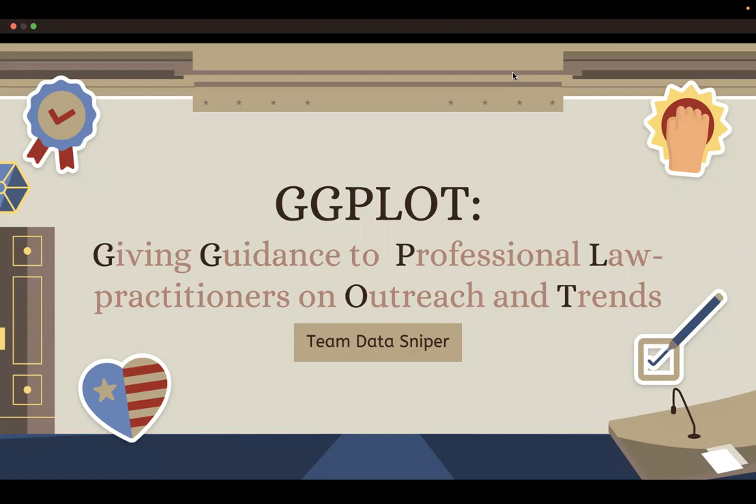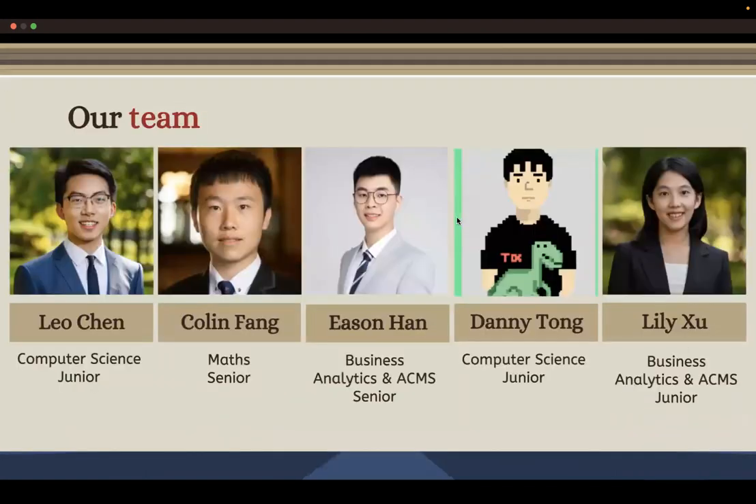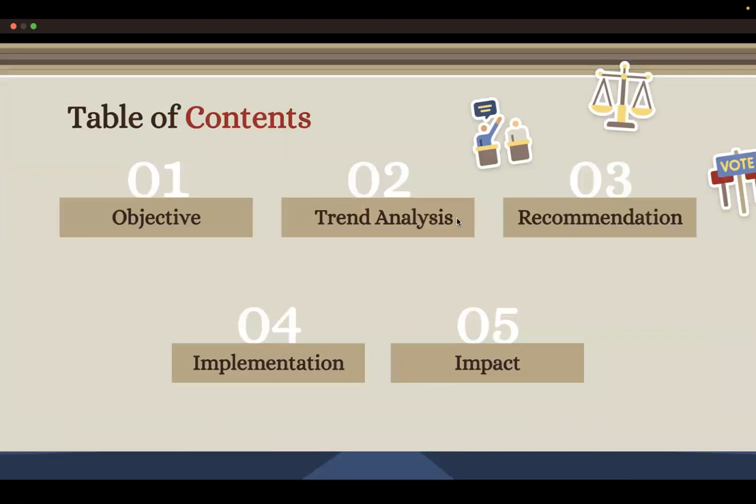We present ggplot, giving guidance to professional law practitioners on outreach and trends. We're team Data Sniper. We'll first introduce our objective and general trends analysis, explain the recommendation system, and show a demo of its implementation to the ABA platform, followed by project impacts.